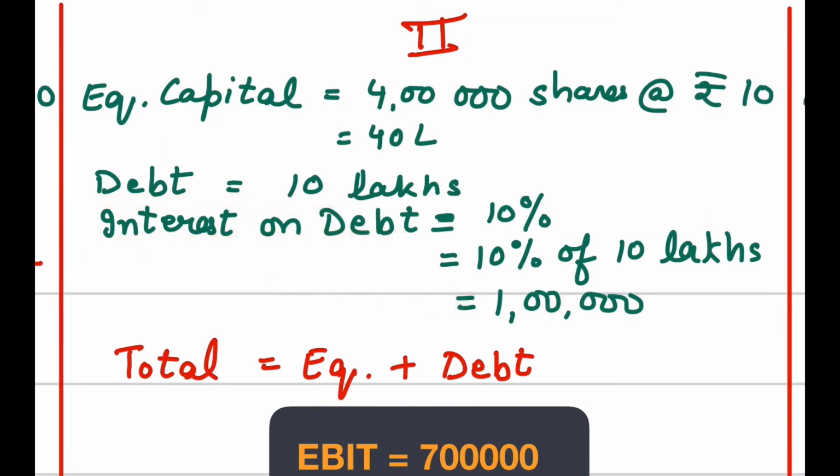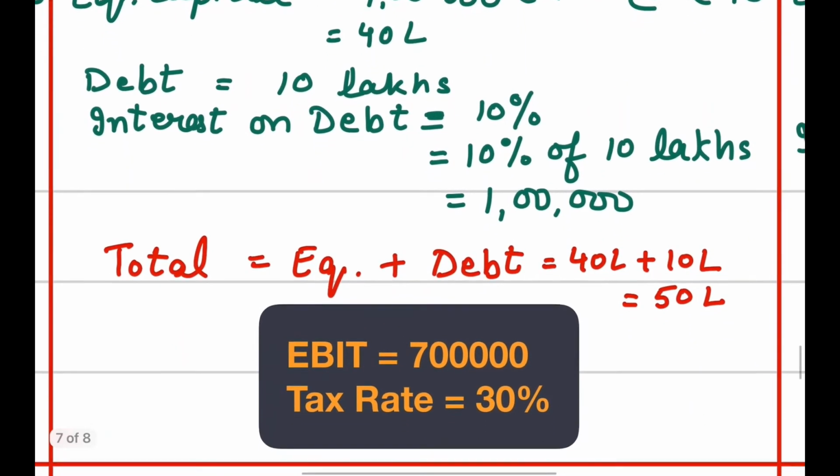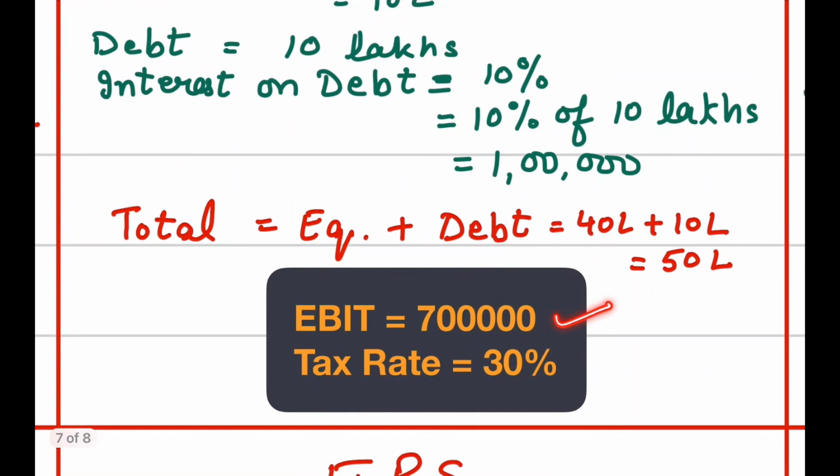Now what is the total amount? Equity in this case is 40 lakh and debt is 10 lakh, so it amounts to 50 lakh. The total remains the same, but the capital structure is different here, that means the amount of equity and debt is different. The rest of the information is the same: EBIT is 7 lakh and the tax rate is 30%.